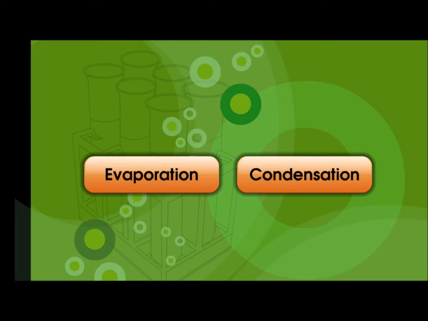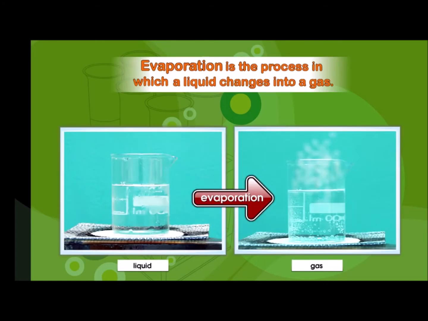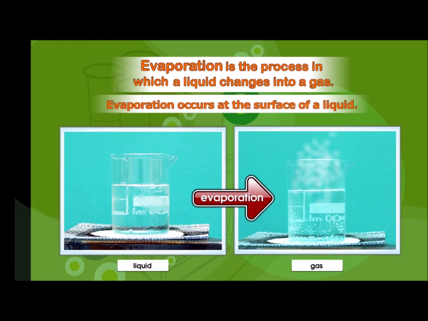You have learned that evaporation is the process in which a liquid changes into a gas. Evaporation occurs at the surface of a liquid. When water evaporates, it changes into water vapor.